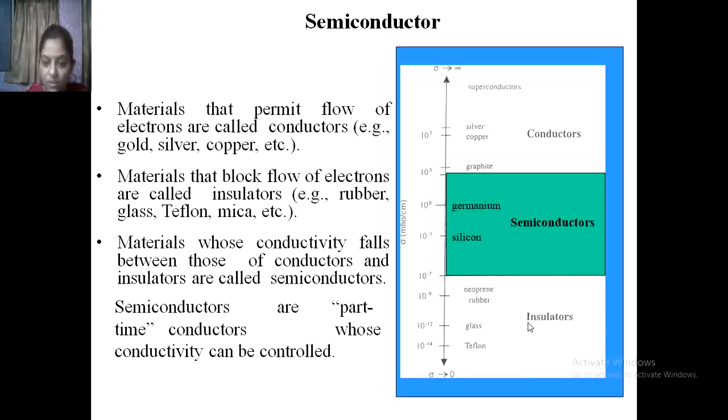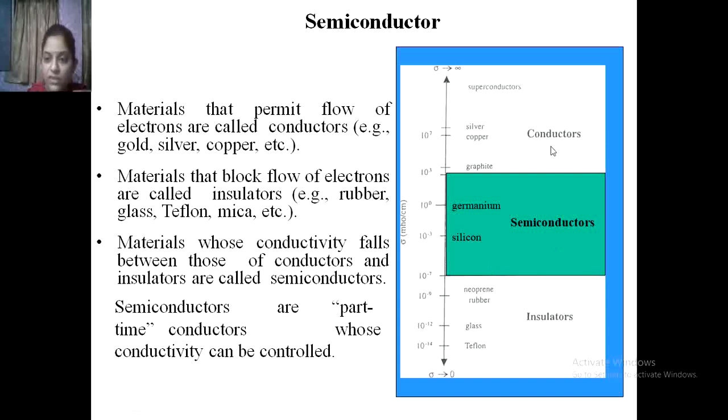So below room temperature, the semiconductor works as an insulator. But when we move the temperature above room temperature, the forbidden gap in the semiconductor gets reduced, the electrons in the valence band easily jump into the conduction band, and then the material works as a conductor. So it works as an insulator as well as a conductor. That's why we call it a semiconductor.